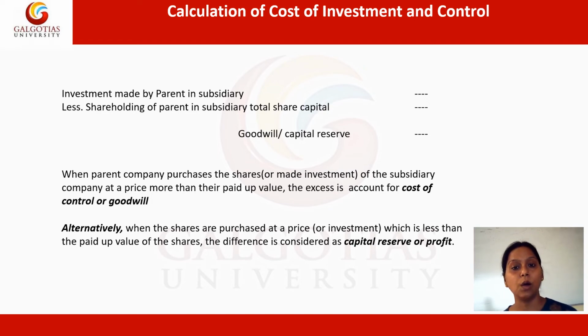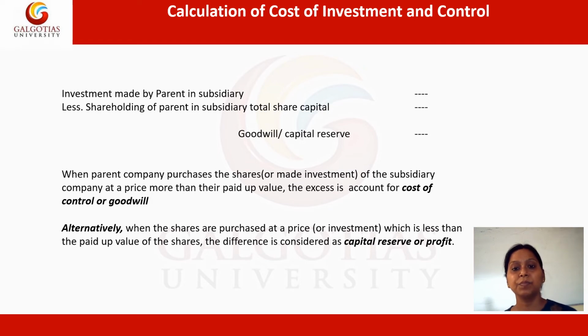So now in this case, how do we calculate it? Firstly, we will put the investment made by the parent company in the subsidiary. If a company has made some investment, we will put that exact figure in the working note. Thereby in the subtraction we will put the shareholding of the parent in the subsidiary's total share capital, and the amount will be shown here. Thereby we will be able to calculate either a goodwill or a capital reserve. So how do we figure out this thing? Either a goodwill or a capital reserve.